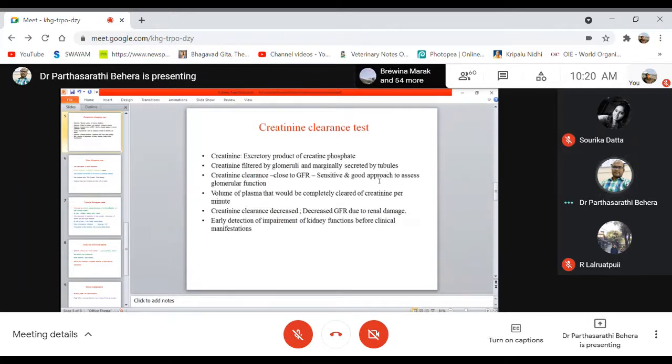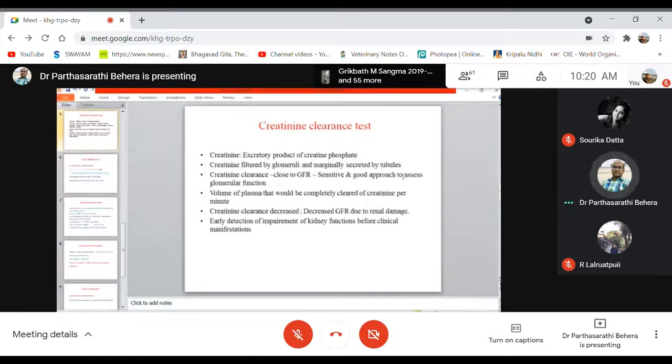So creatinine clearance is generally the same as or close to the glomerular filtration rate. Remember here, creatinine is filtered by the glomerulus, but it is also secreted by the tubules.